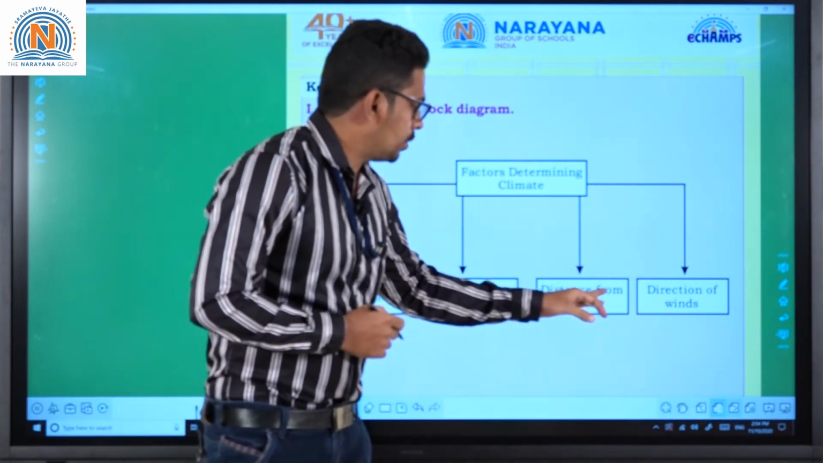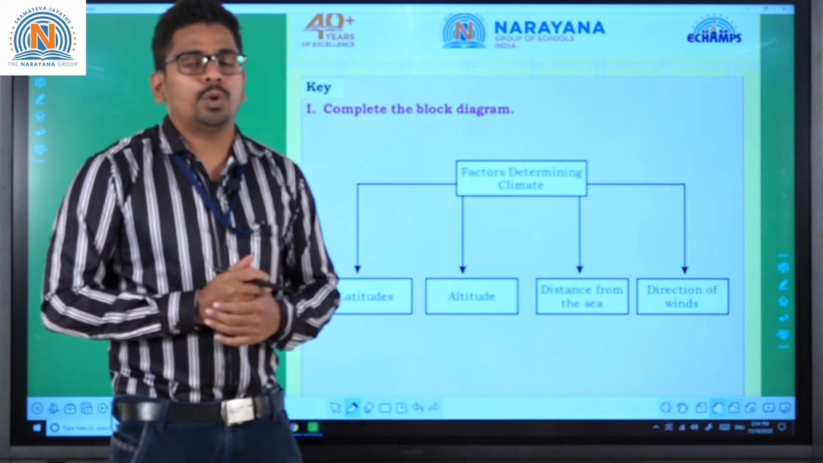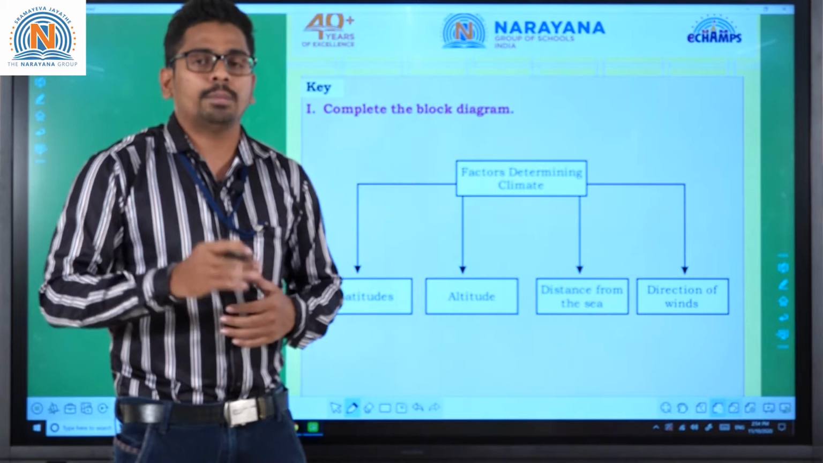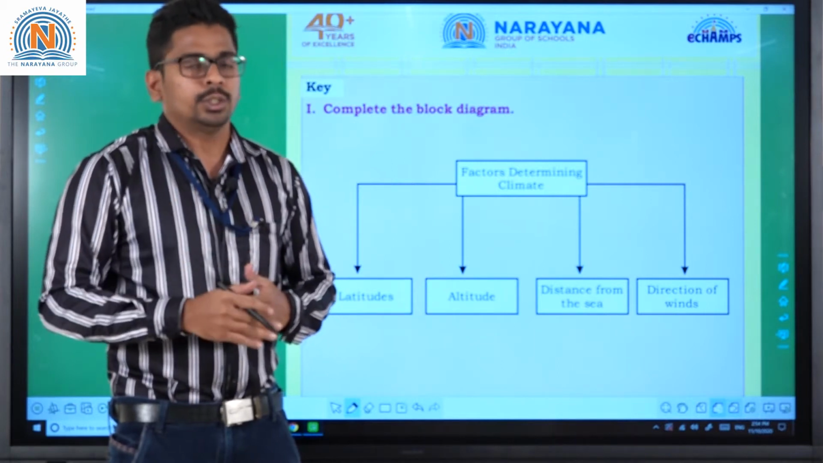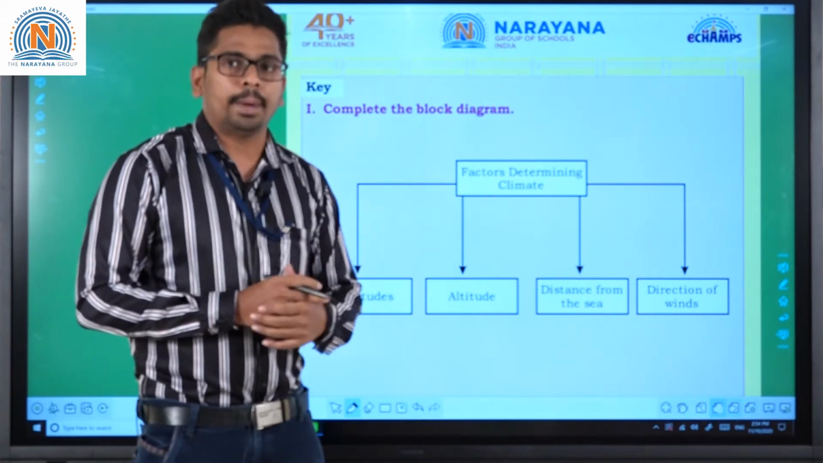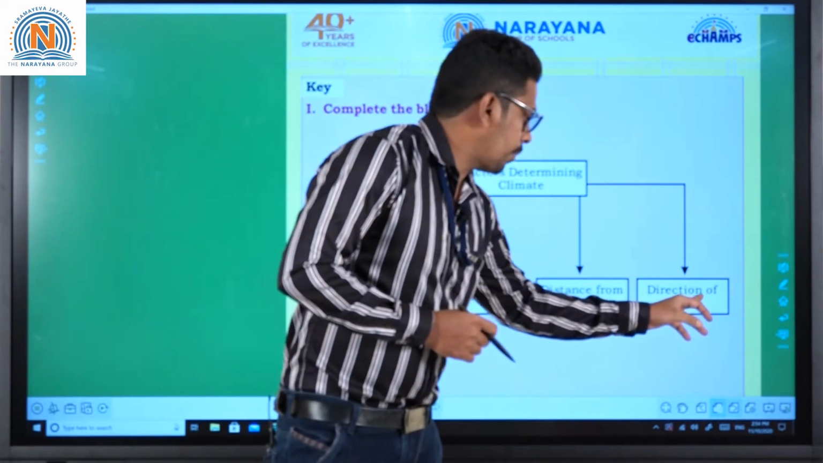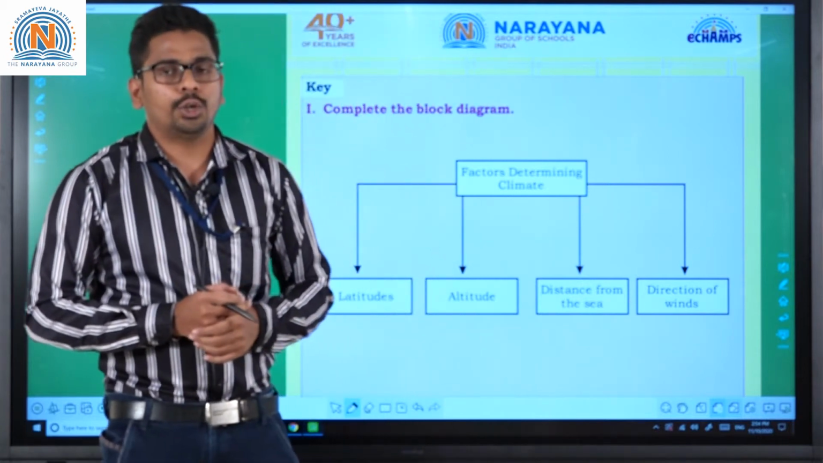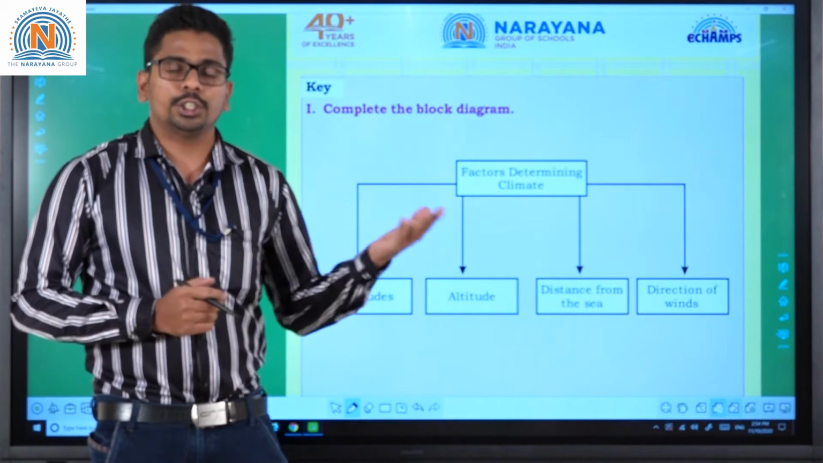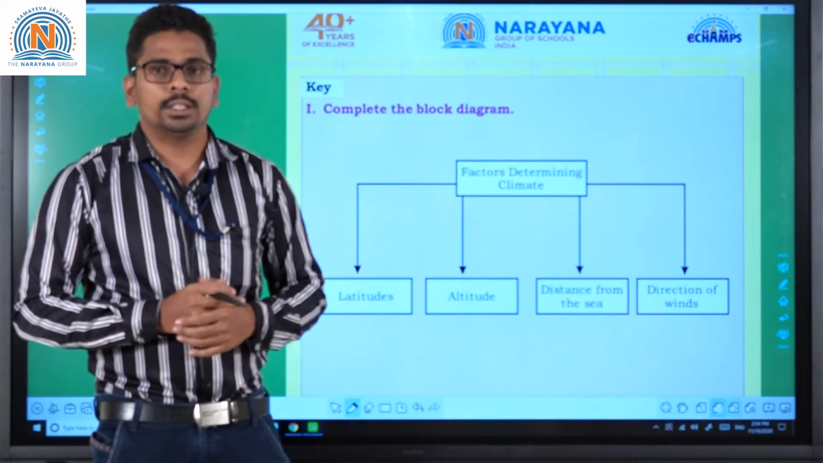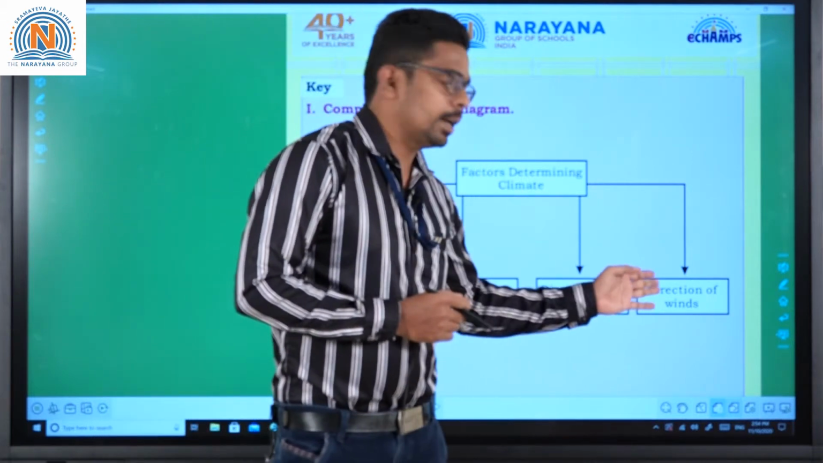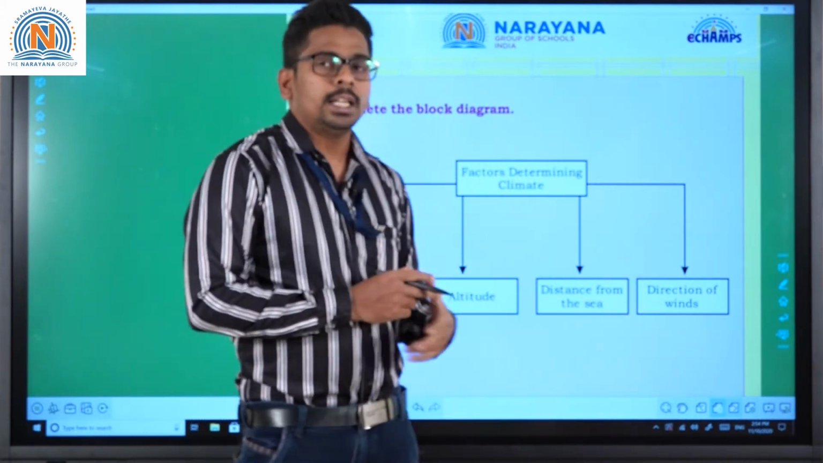Next one, distance from the sea. If you are near the sea, the humidity level increases, and if you are far away from the sea, the humidity level decreases. So it is also one of the important factors that determines the climate. Next one, direction of winds. We already know there are a lot of winds. A best example, southwest monsoon winds, northeast winds. We have different kinds of winds. The direction of these winds is also one of the important factors that determines the climate.